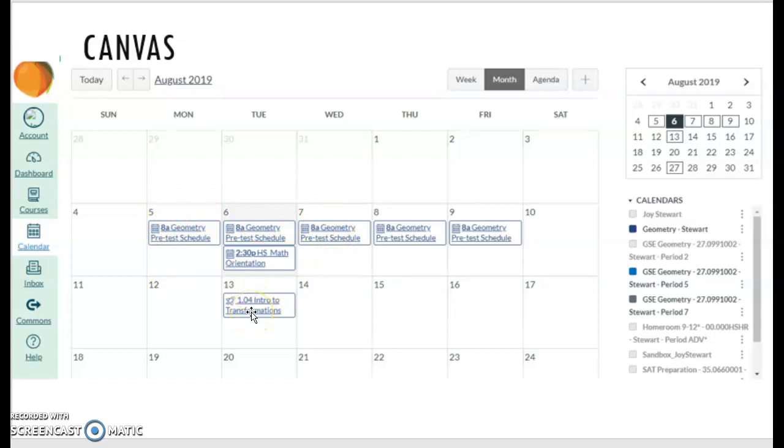I think I left 1.4 open just so you could get an idea of what it's going to look like each day. But the cool thing about the course calendar in Canvas is these are live links. If I open up my course calendar on Tuesday the 13th and I click on that assignment 1.04, it's going to take me straight to it. It's going to open up that assignment. It'll have the warm-up and the lesson and the assignment and the quiz. So if you open up your Canvas calendar, you should be able to click on what you need to do from the calendar. You can always get to it by going to modules as well.